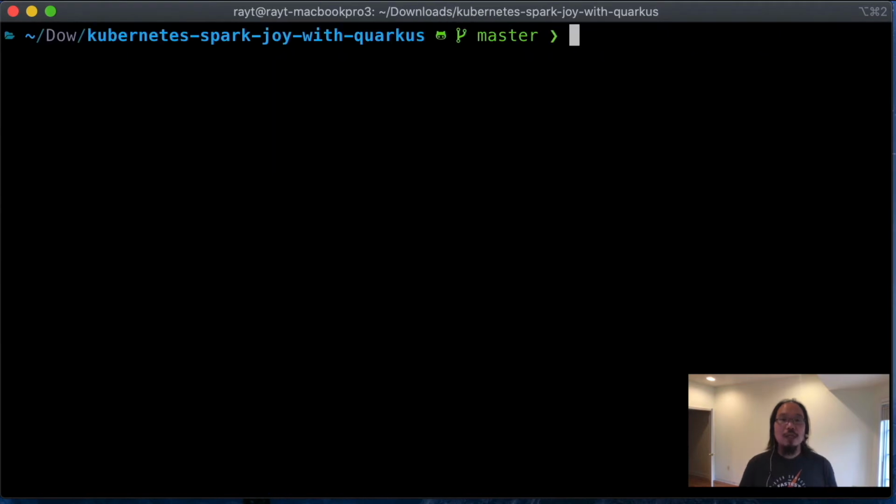Okay. But now, given that we have this application, what we want to do first is to create a container image so that I can deploy this into a containerized environment like Kubernetes. There are many different ways of doing this. One way is to use a Dockerfile, and that's what people usually do to get started because it's easy to understand what the Dockerfile is doing. However, it's also very easy to make a mistake with a Dockerfile. Now, Quarkus actually gives you a Dockerfile out of the box.